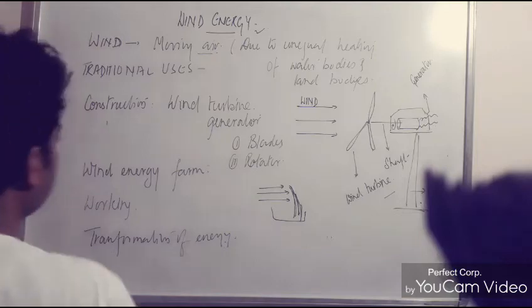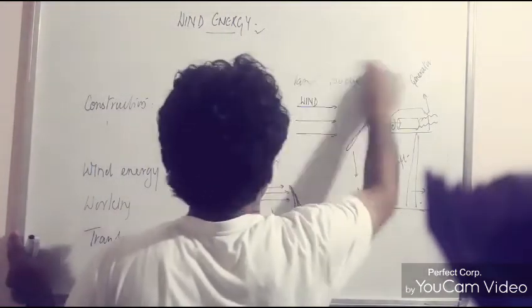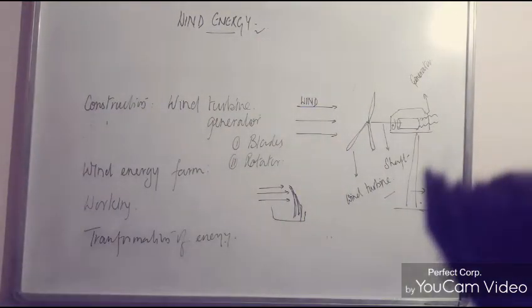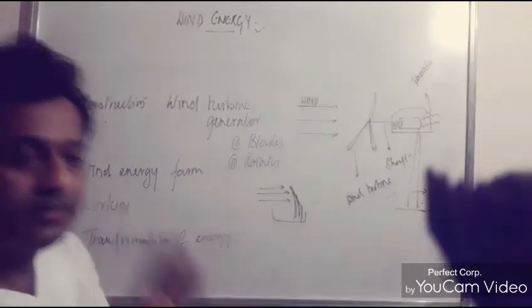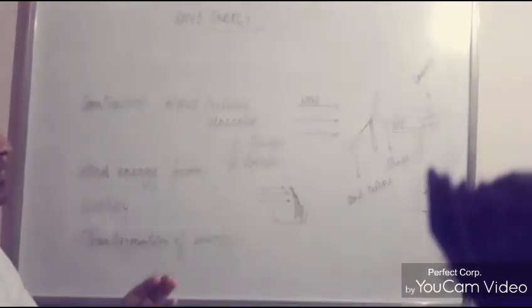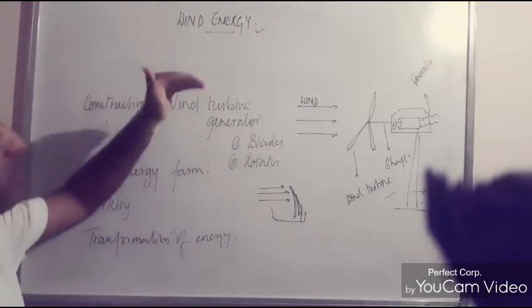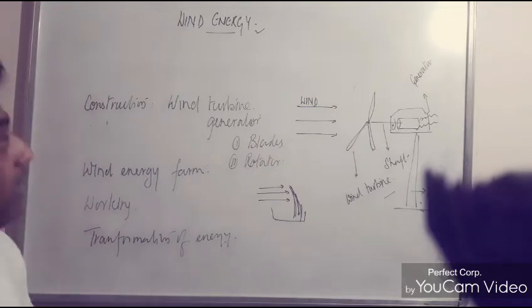So we will see, first, the construction of a wind turbine generator. A wind turbine generator is basically a device or a setup which is used to harness the energy of the wind for the production of electricity.